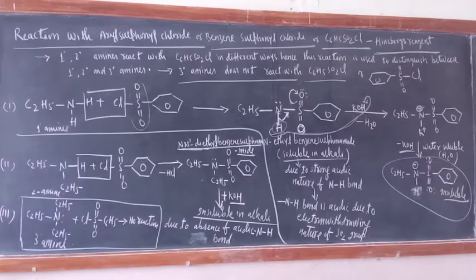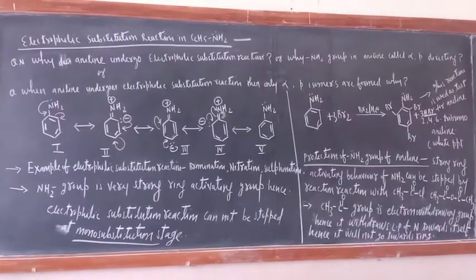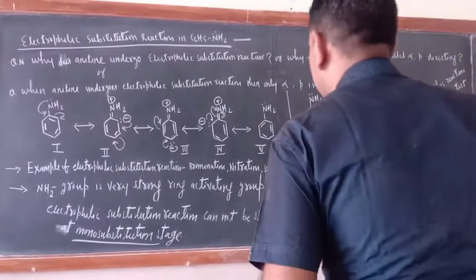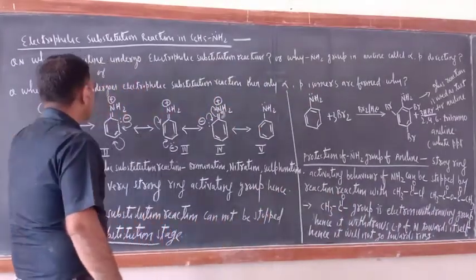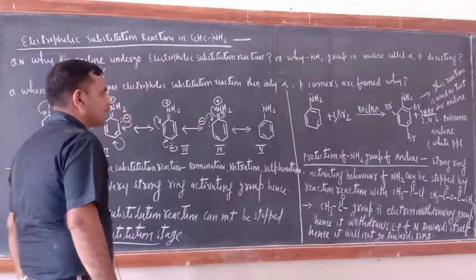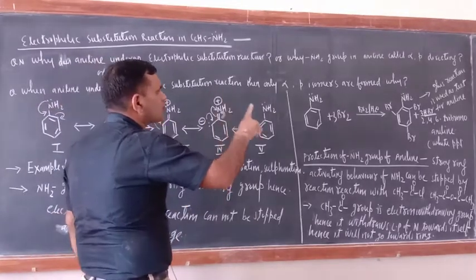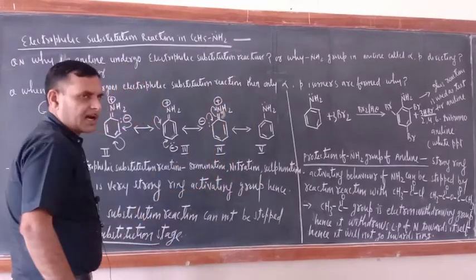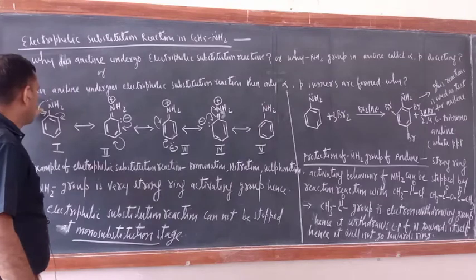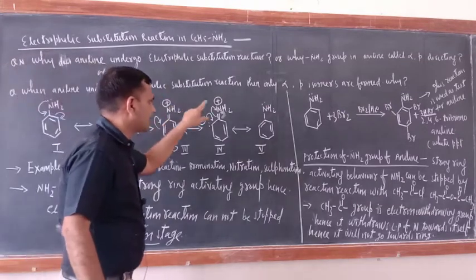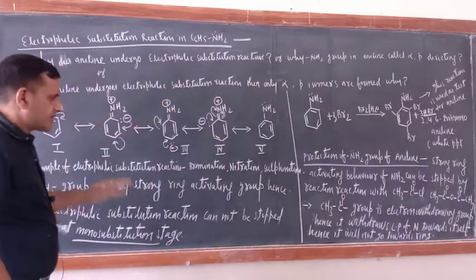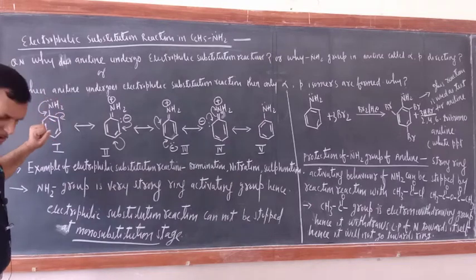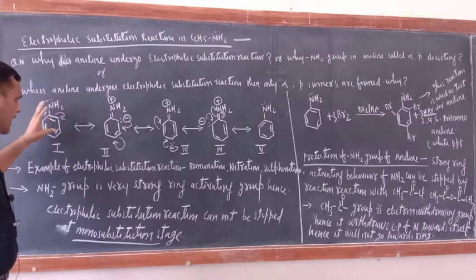Now the next one is electrophilic substitution reaction in aniline, C6H5NH2. Why does aniline undergo electrophilic substitution reaction? The next question is, why is the NH2 group in aniline called an ortho-para directing group? Another question is, when aniline undergoes electrophilic substitution reaction, then only ortho and para isomers are formed. Why? So just see, the answers to all these questions can be given with the help of resonating structures of aniline.